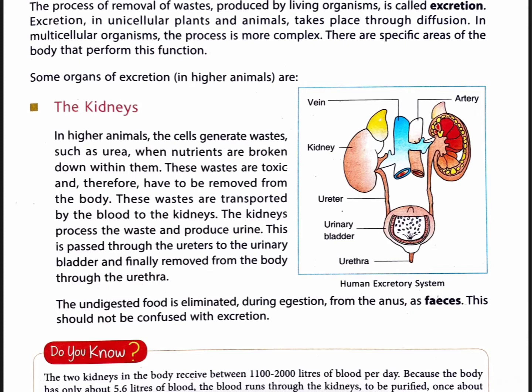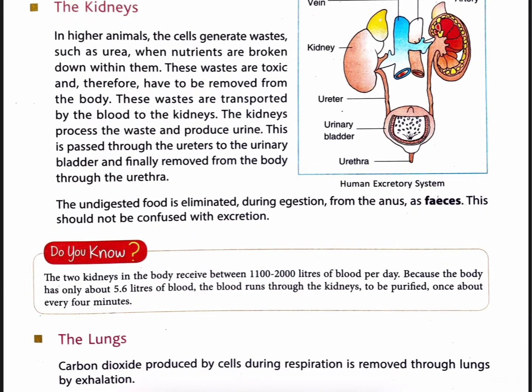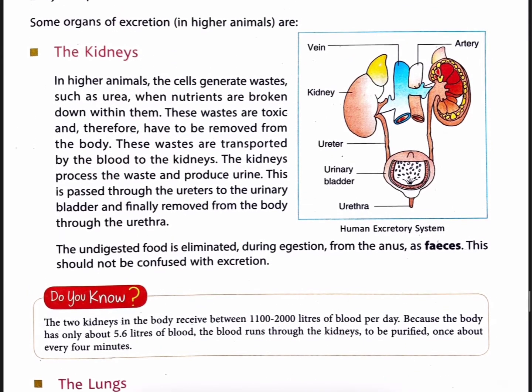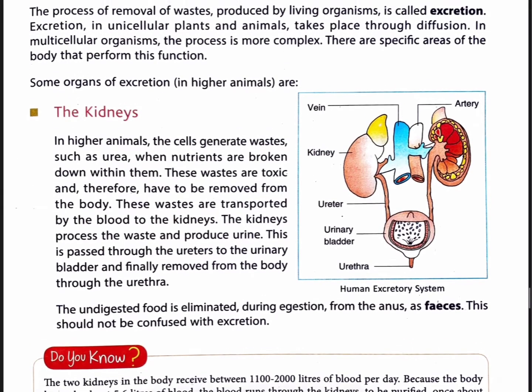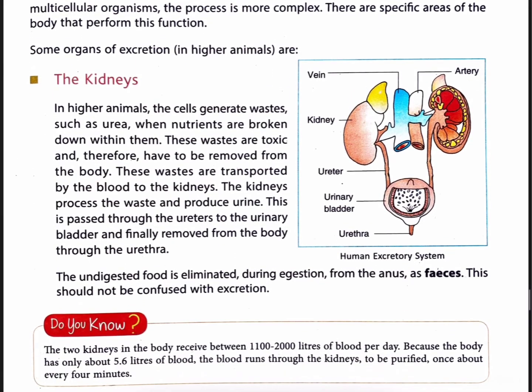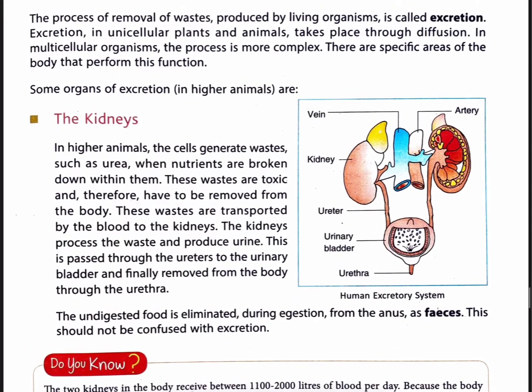These wastes are transported by the blood to the kidneys. The kidneys process the waste and produce urine. This is passed through the ureters to the urinary bladder and finally removed from the body through the urethra. You can see in this picture, these are the main parts of the urinary system.